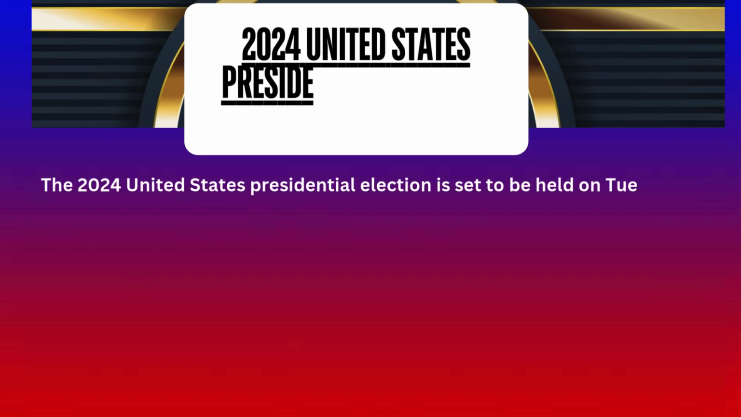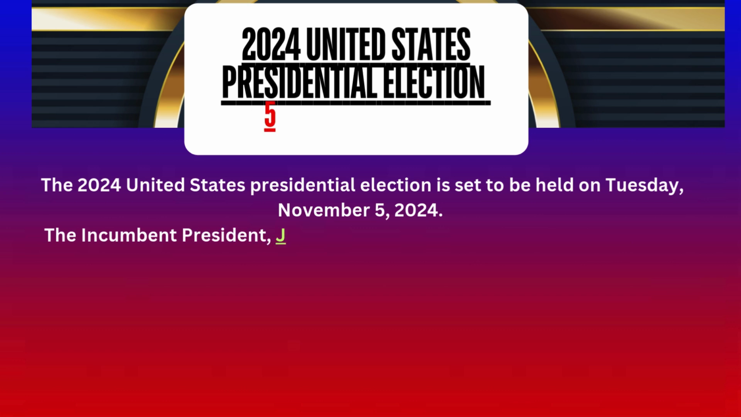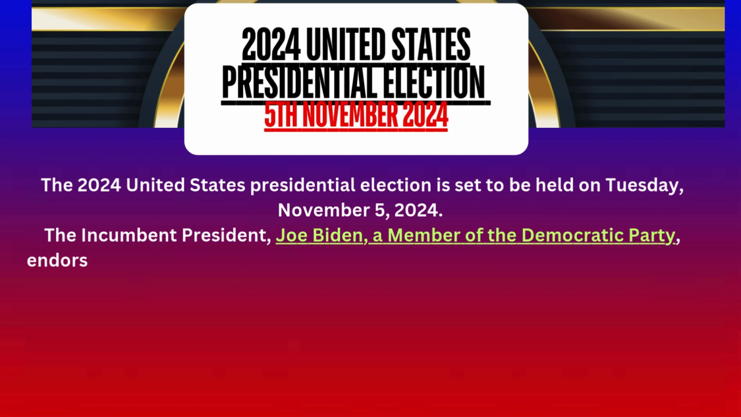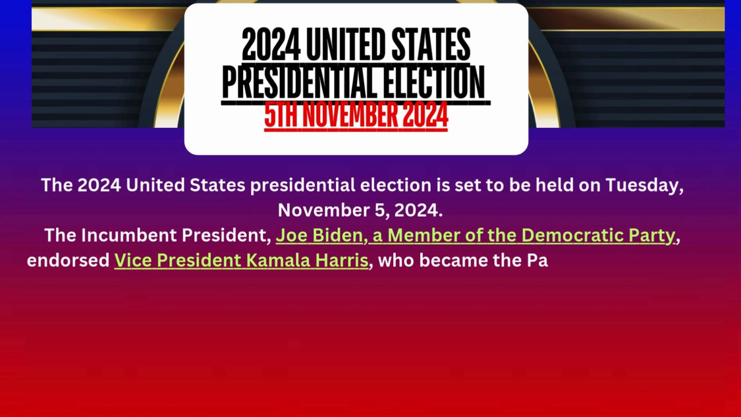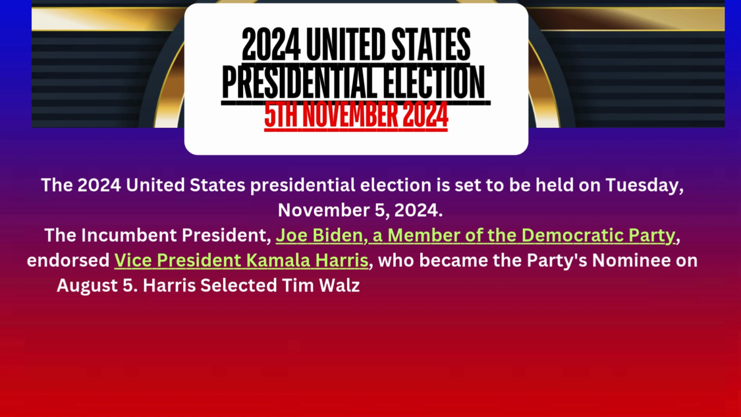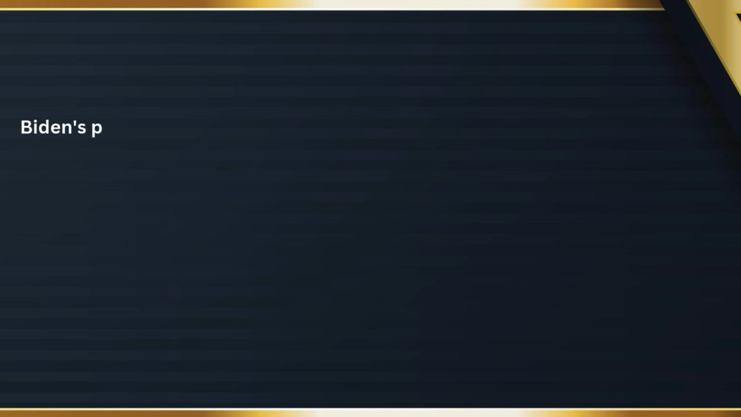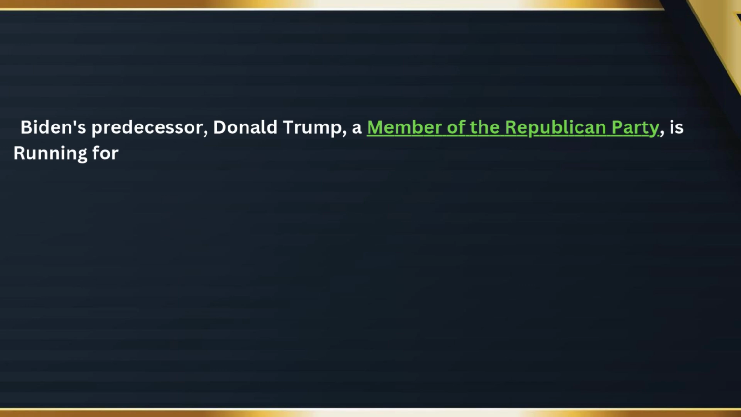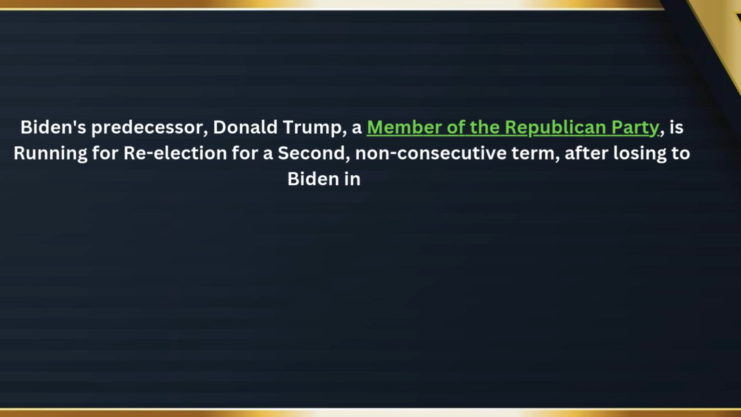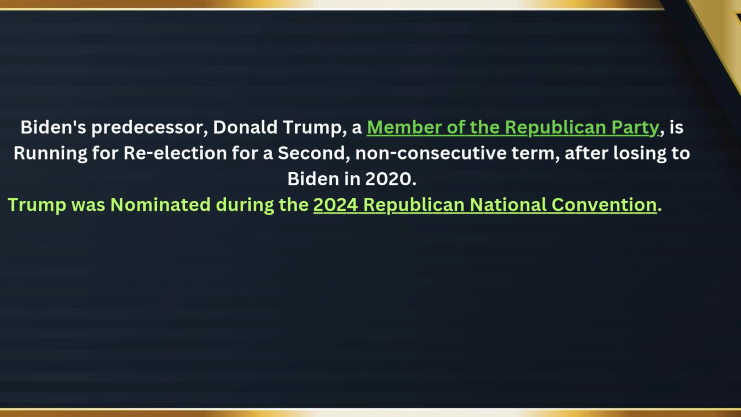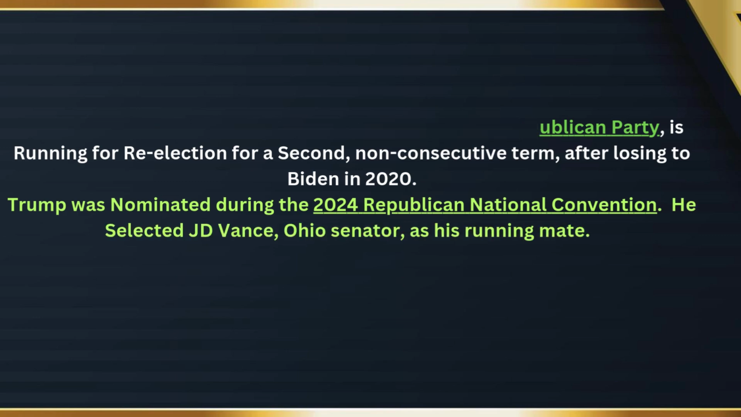The incumbent president, Joe Biden, a member of the Democratic Party, endorsed Vice President Kamala Harris, who became the party's nominee on August 5th. Harris selected Tim Walz, the governor of Minnesota, as her running mate. Biden's predecessor, Donald Trump, a member of the Republican Party, is running for re-election for a second, non-consecutive term, after losing to Biden in 2020. Trump was nominated during the 2024 Republican National Convention. He selected JD Vance, Ohio senator, as his running mate.